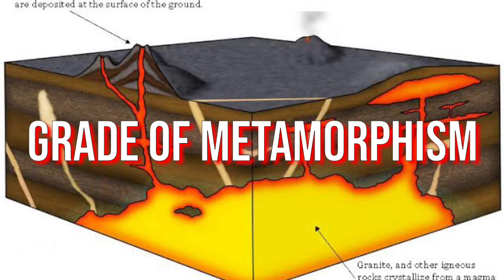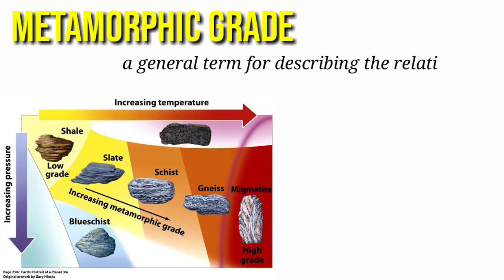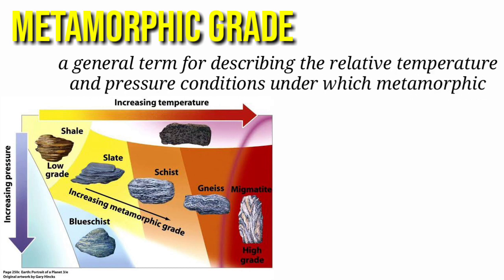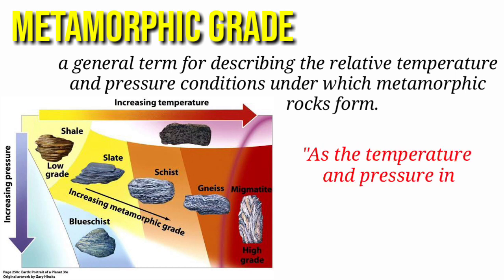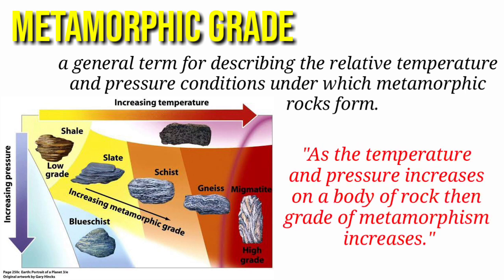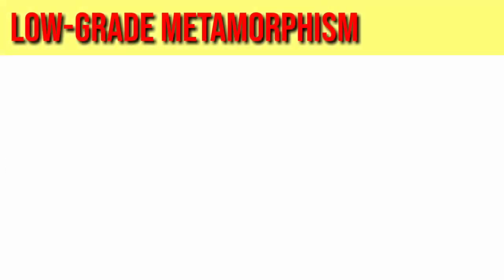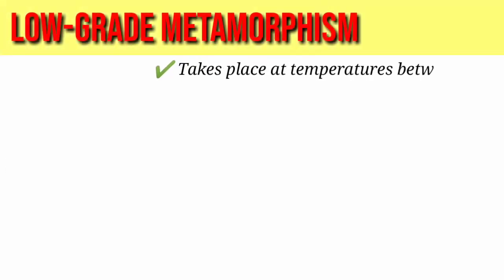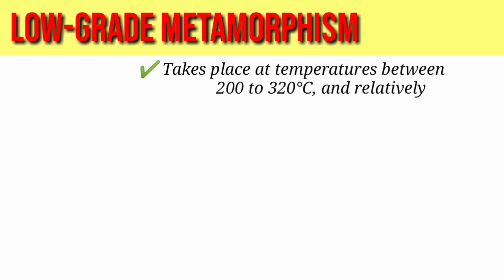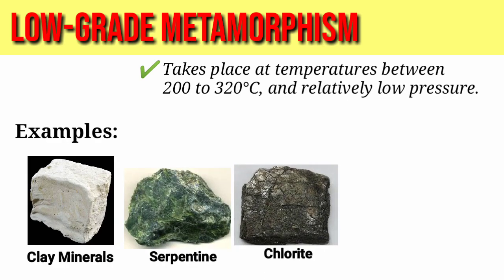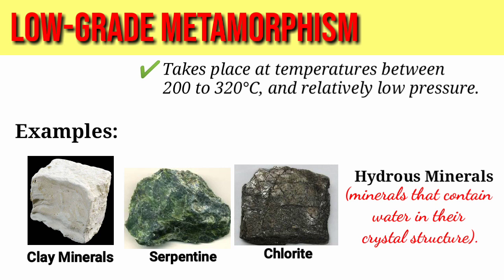Grade of metamorphism. Metamorphic grade is a general term for describing the relative temperature and pressure conditions under which metamorphic rocks form. As the temperature and pressure increase on a body of rock, the grade of metamorphism increases. Let's have first the low-grade metamorphism. This takes place at temperatures between 200 to 320 degrees Celsius and relatively low pressure. Examples are clay minerals, serpentine, and chlorite. These are characterized by an abundance of hydrous minerals.